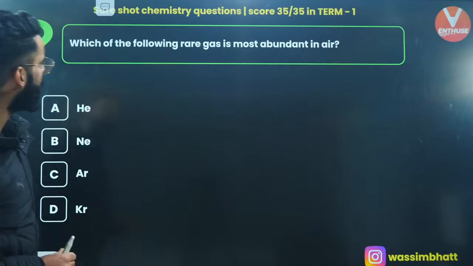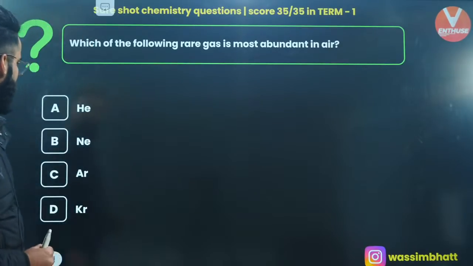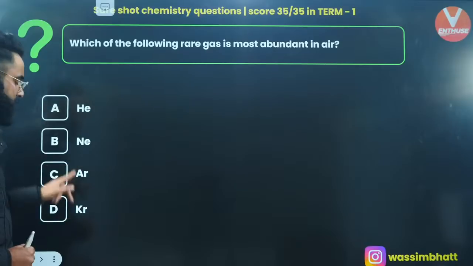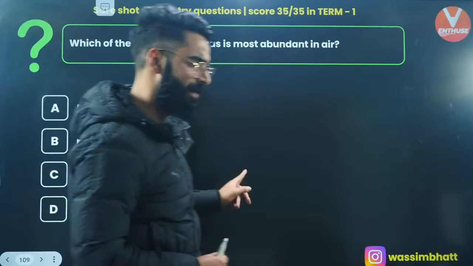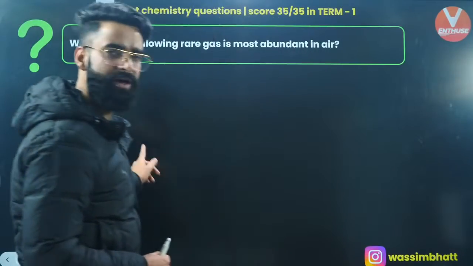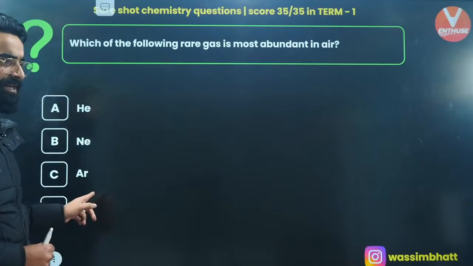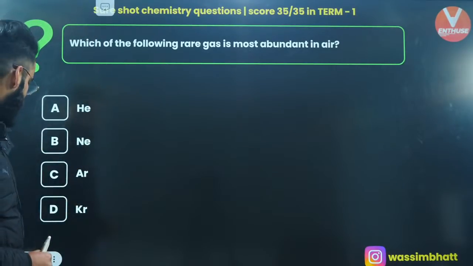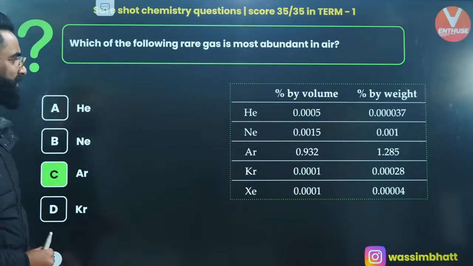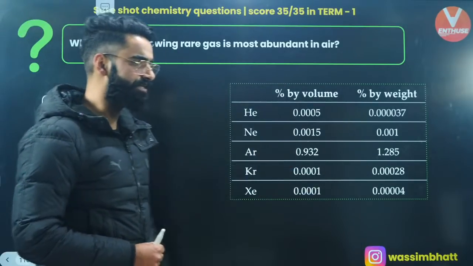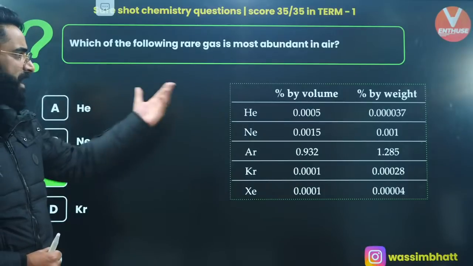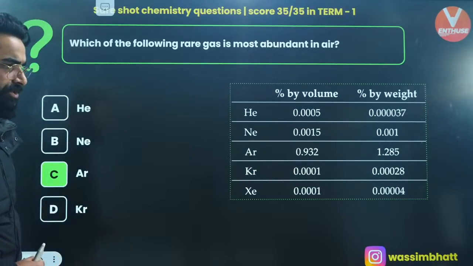Okay, one more. Which of the following rare gas is most abundant in air? Helium, neon, argon, krypton. It's going to be argon, which is most abundant among all, right? Absolutely, it's going to be argon. Moving on to one more. And these are the abundances of these gases which are given to us by volume as well as by weight. You can check it out too.